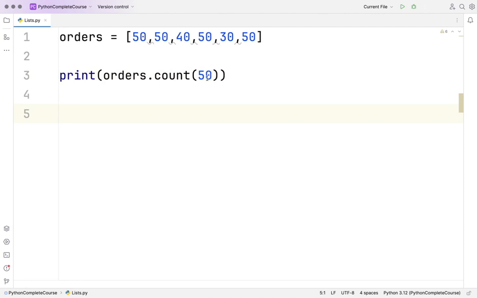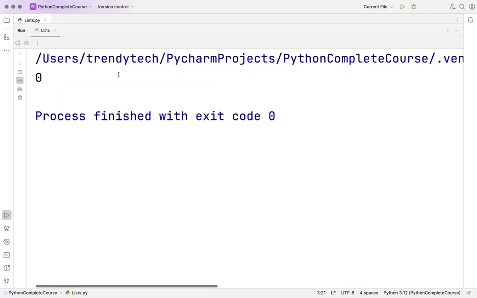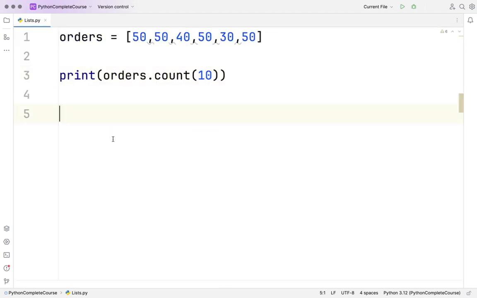Very, very straightforward. What if I give something which is not here? Should give 0. It's not available. 0 times. So this is how you can get the count of an element inside the list, right? Now think of whether it will be applicable for a tuple or not. I leave it to you. Mention in the comments whether it will be applicable for tuple or not.